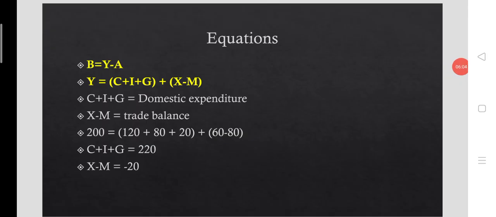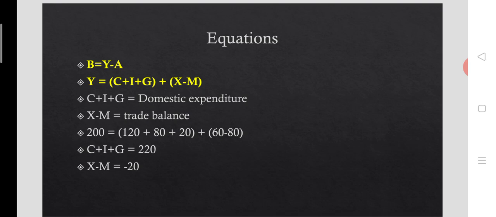So let's check out the equations with examples, and after that we will go into the core of the absorption approach in the next video. Here let's look at the equations and example. Equations, as I have noted already, B is equal to Y minus A. That means trade balance B is equal to Y minus A. Y stands for national income and A stands for domestic expenditure, and Y is written as C plus I plus G plus X minus M.